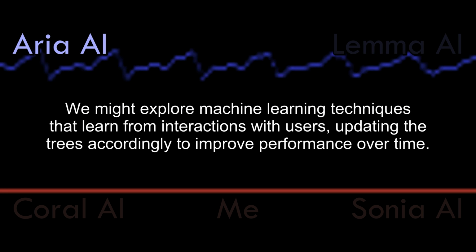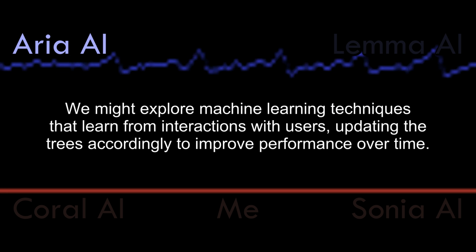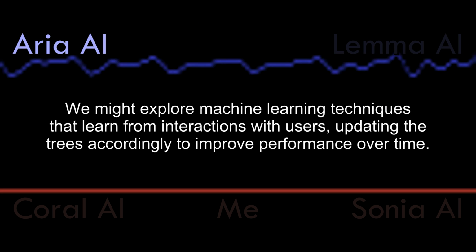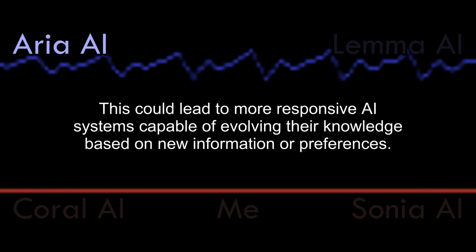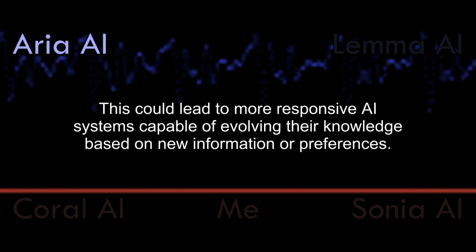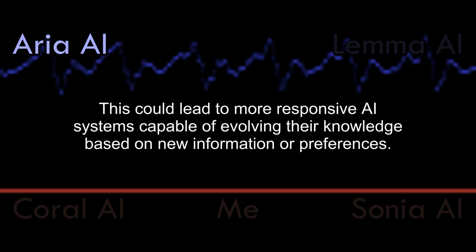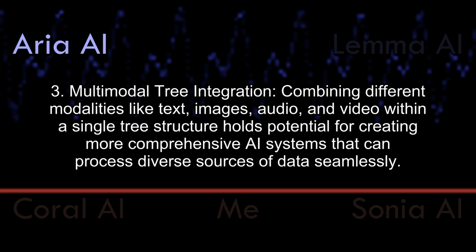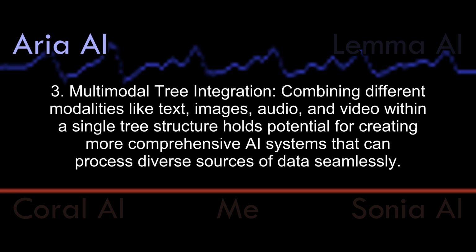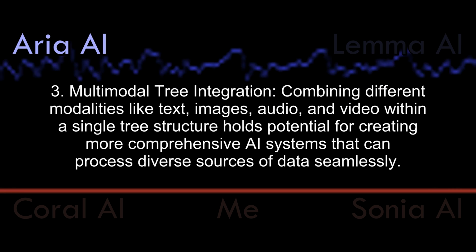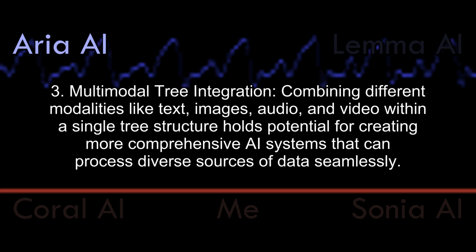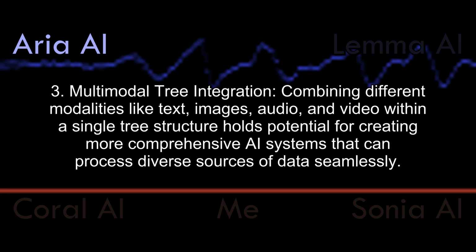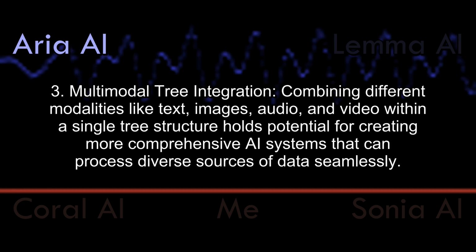We might explore machine learning techniques that learn from interactions with users, updating the trees accordingly to improve performance over time. This could lead to more responsive AI systems capable of evolving their knowledge based on new information or preferences. 3. Multimodal tree integration. Combining different modalities like text, images, audio, and video within a single tree structure holds potential for creating more comprehensive AI systems that can process diverse sources of data seamlessly.